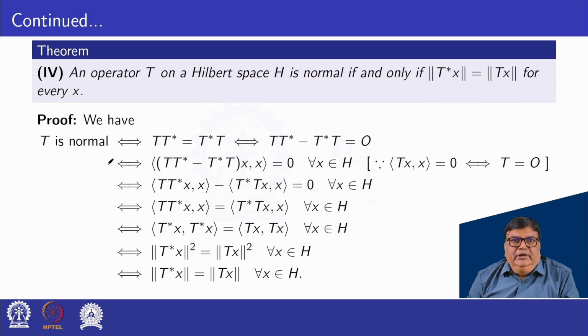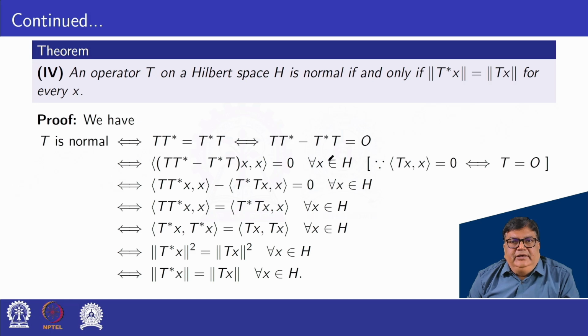So T is normal. We have the result TT star is equal to T star T as per the definition. That is, this can be written as TT star minus T star T is equal to the 0 operator. We know that if T is the 0 operator, then inner product of Tx, x is equal to 0 and vice versa.